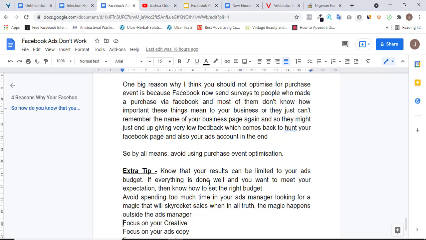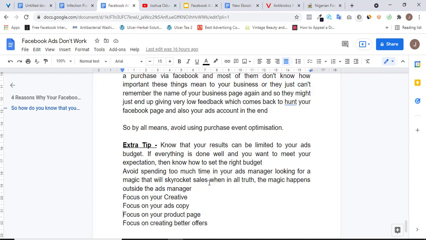It's basically in your creative, in your ads copy, in your product page, in your offers. So what you need to do is focus on your creative, focus on writing good ads copy, focus on building good product pages, focus on creating better offers that get people to pay you their money immediately, right?